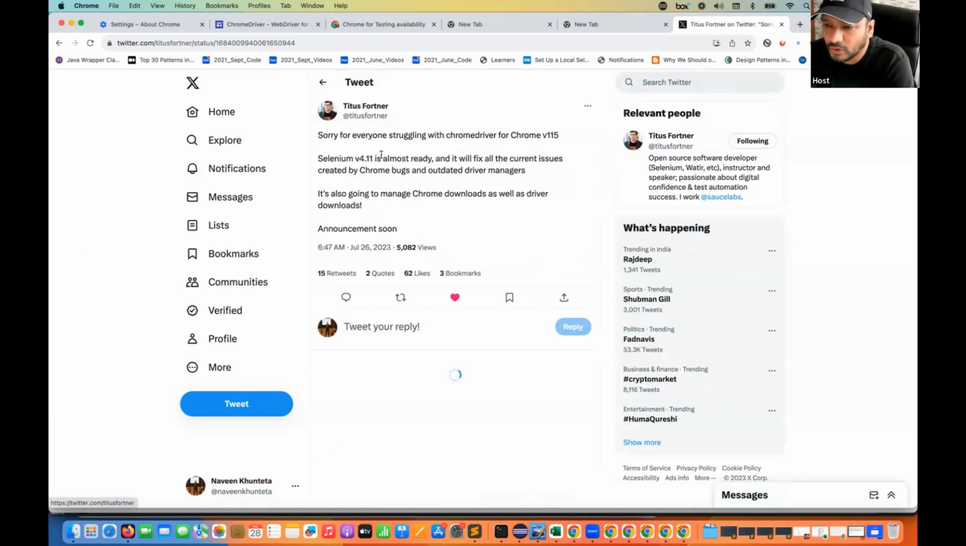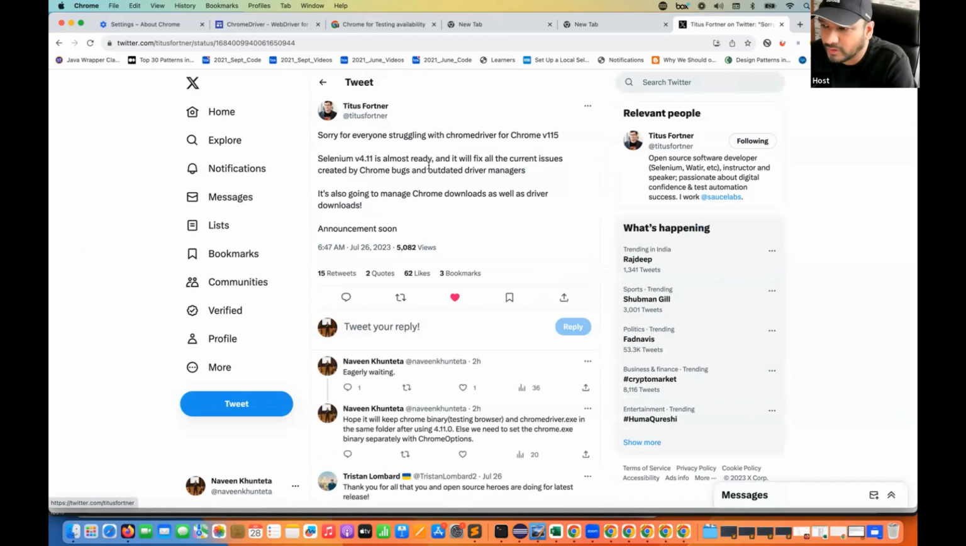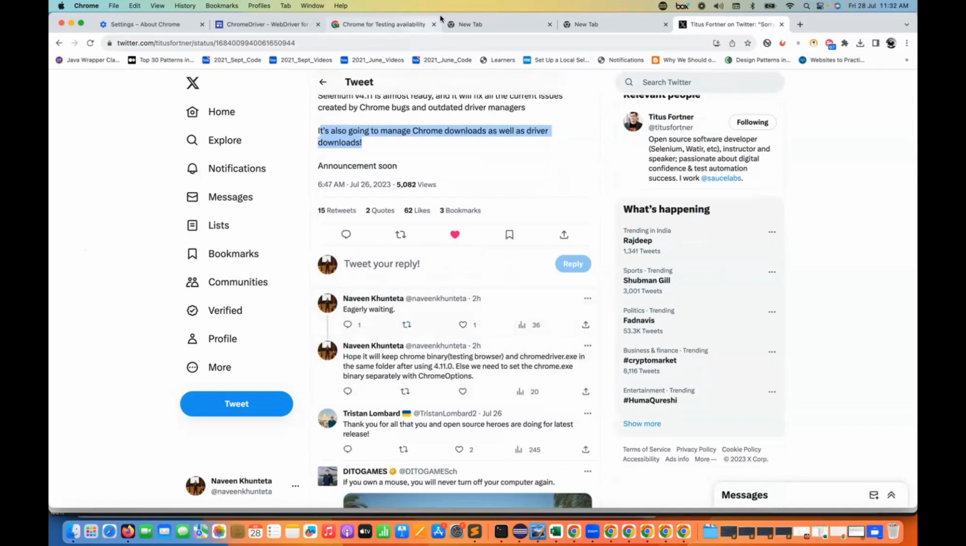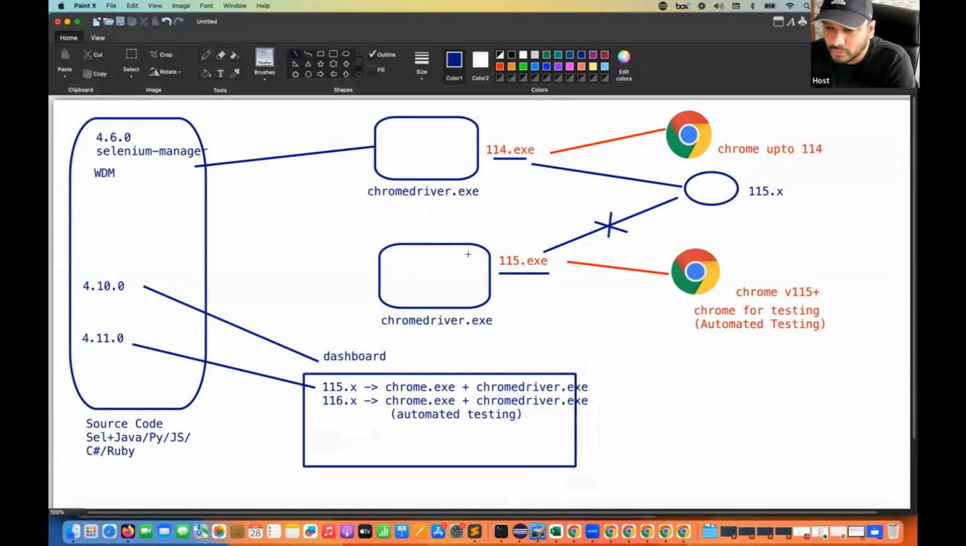So this is the official tweet from Titus, who is one of the Selenium committers. Sorry for everyone struggling with Chromedriver for 115. 4.11.0 is almost ready. It will fix all the current issues created by Chrome bugs and outdated driver managers. It is also going to manage Chrome downloads as well as the driver downloads. See, exactly, I told you the same thing, and I have also done here. So let's wait for 4.11.0. I hope this configuration is clear now.